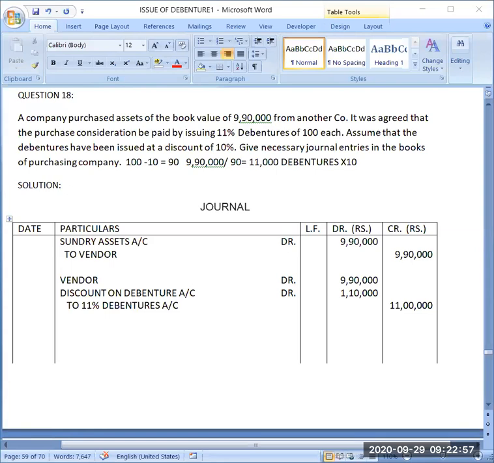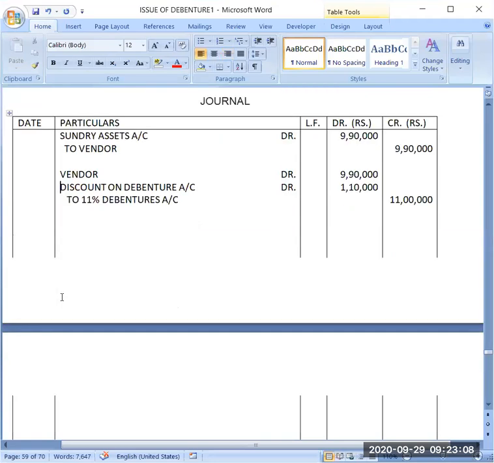Now see this discount we have given, and rule says that in the year in which you have allotted the debentures, in that particular year you have to write it off. It is compulsory to write it off. Now first source of writing it off is securities premium reserve account.